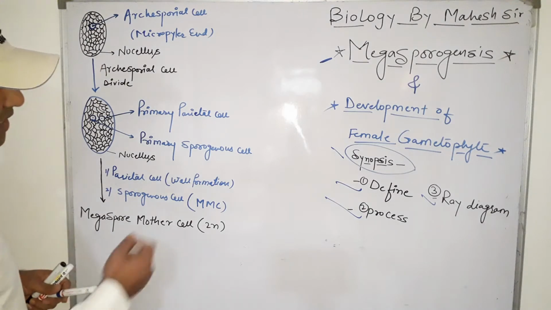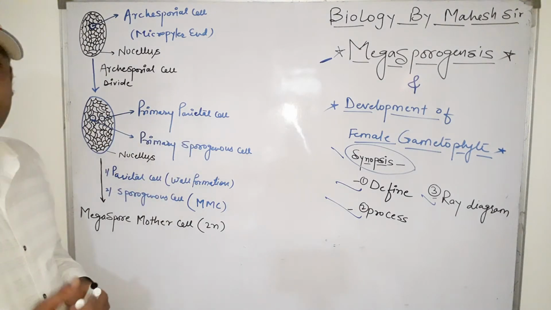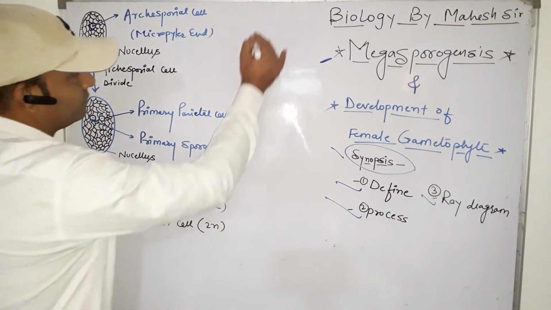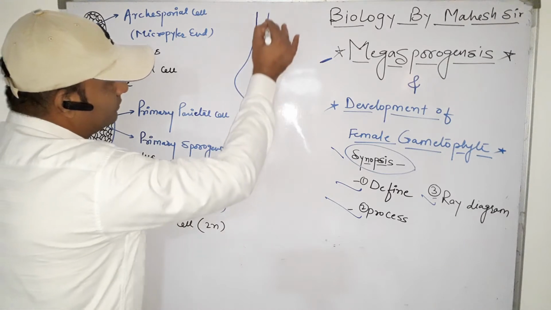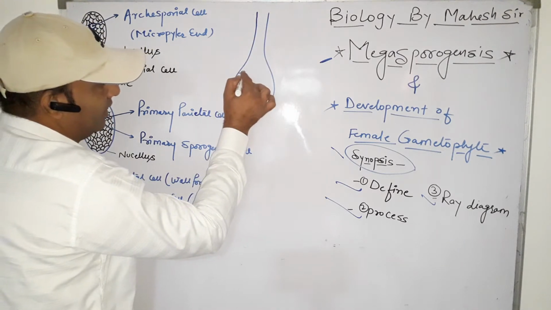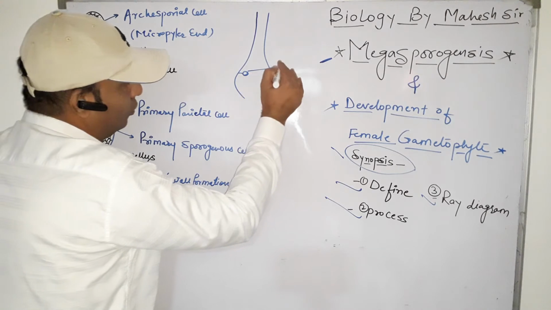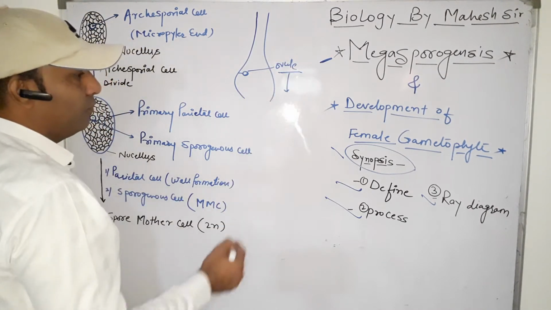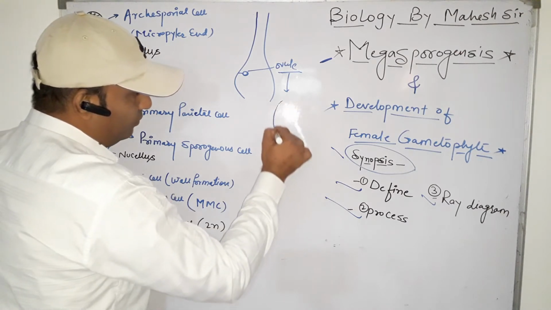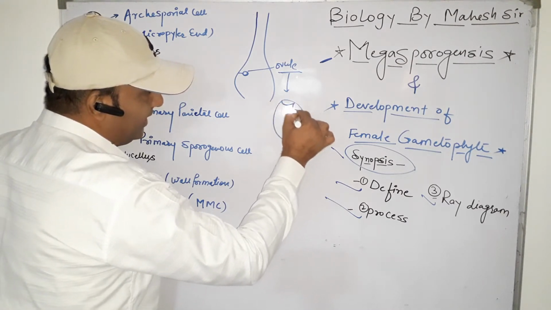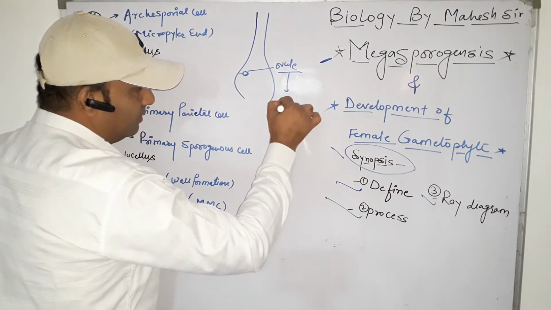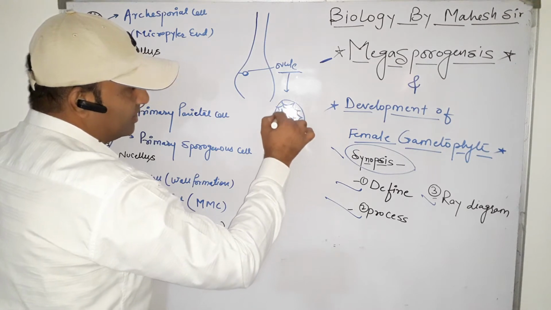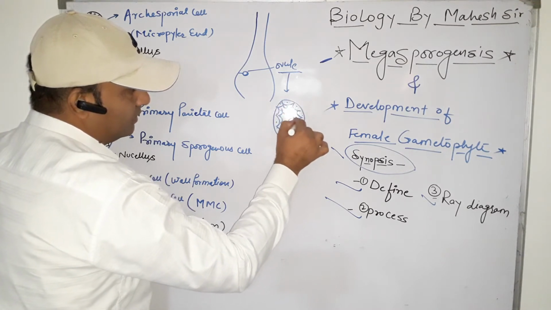Megasporogenesis means the process by which the megaspore mother cell undergoes meiotic division and then produces a megaspore. Now, as we know, it is the ovary, and in the ovary the structure is called ovule. In the ovule, we know the structure consists of many parenchymatous cells; this structure is called nucellus.